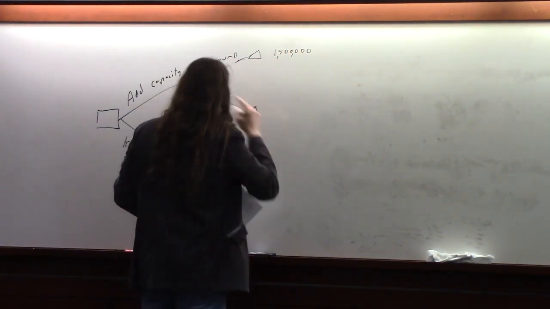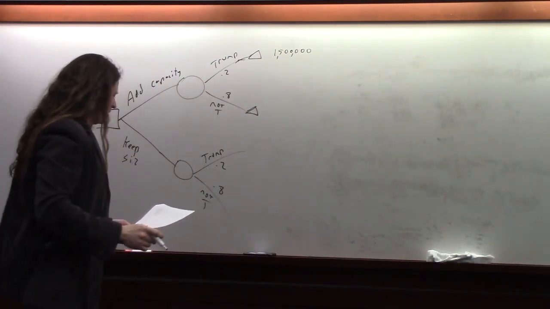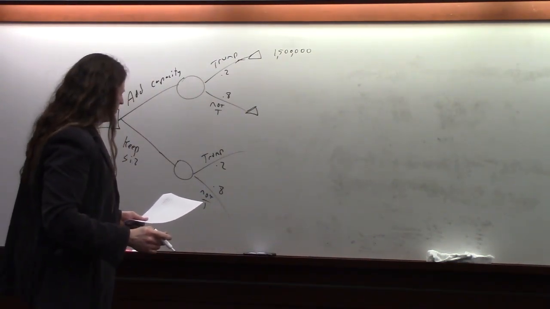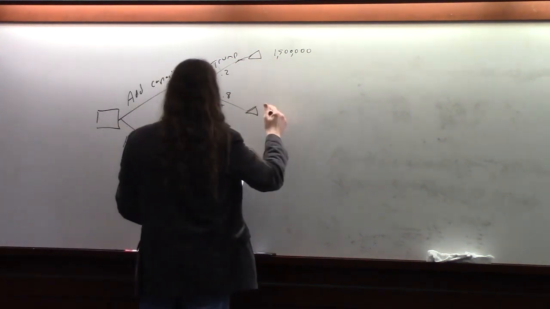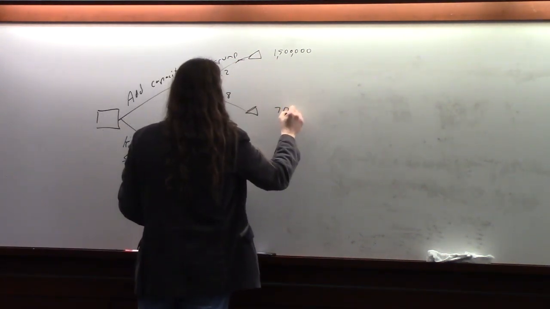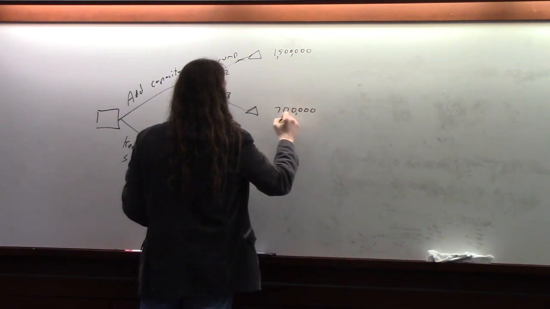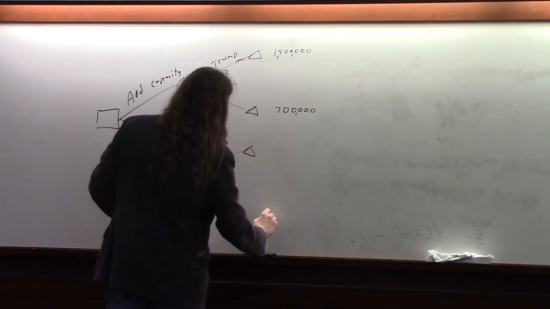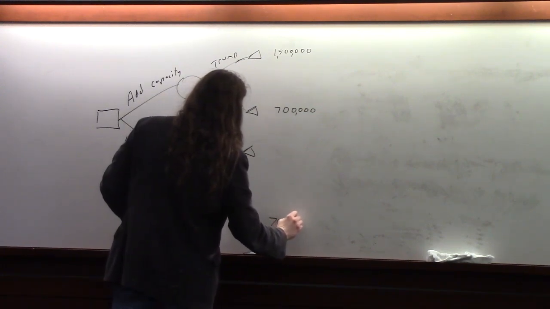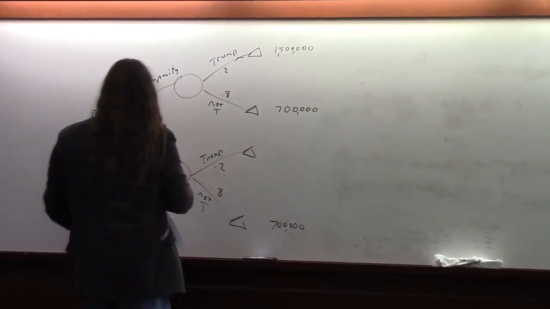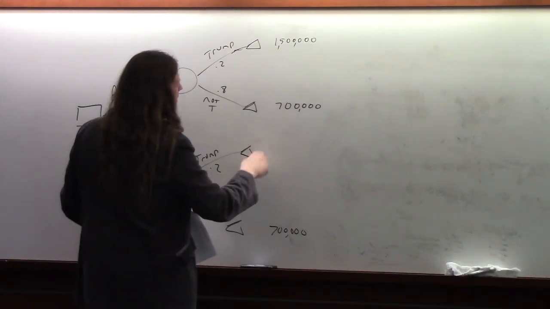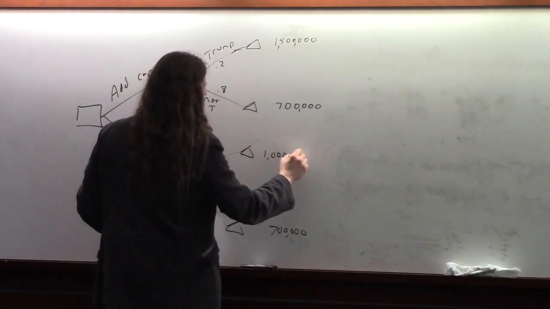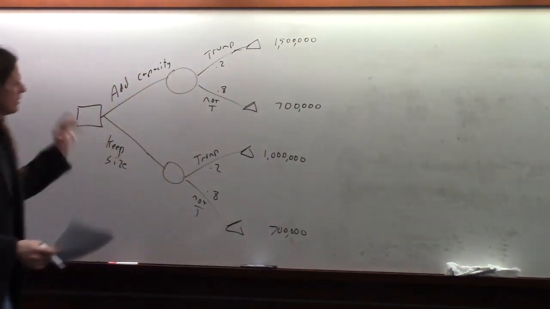If on the other hand, Trump doesn't win, then you only sell 7,000, which is $700,000 worth of elephants. On the other hand, if you don't add the capacity, you still have the same $700,000 worth of elephants here, but you only get to sell 10,000 here because you didn't add any capacity, and that's all you can make. Okay, so here's the decision tree.